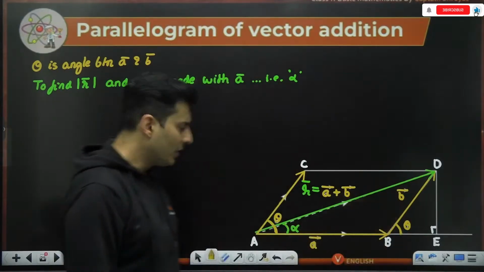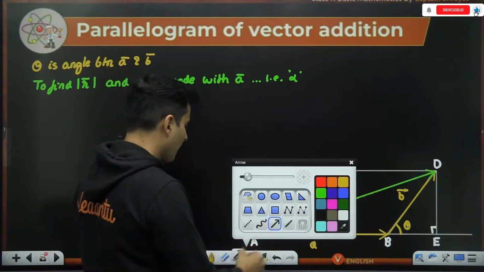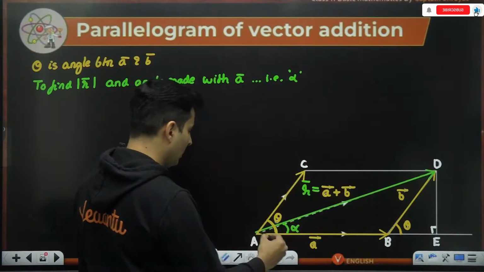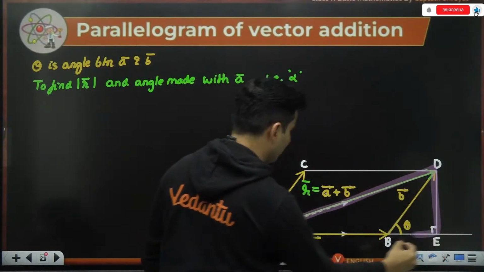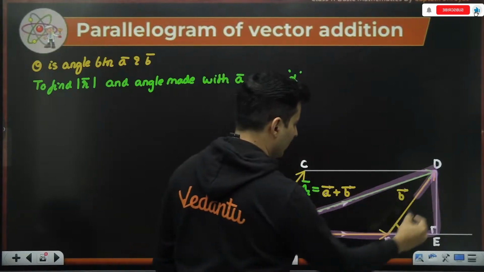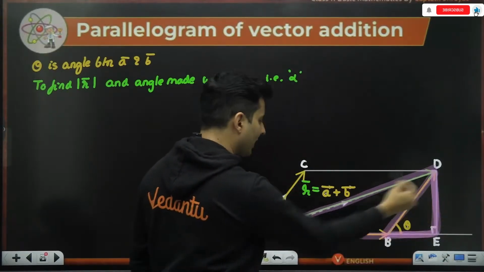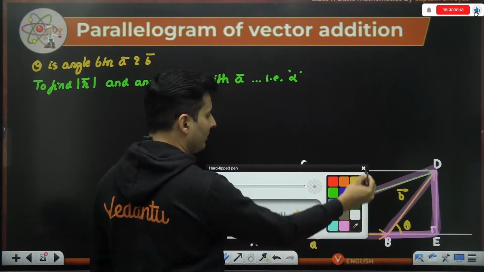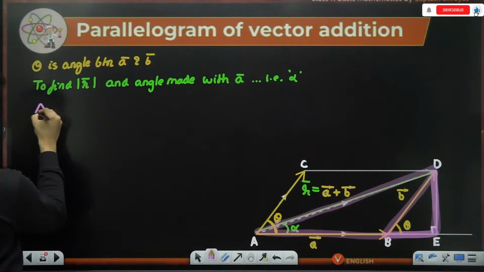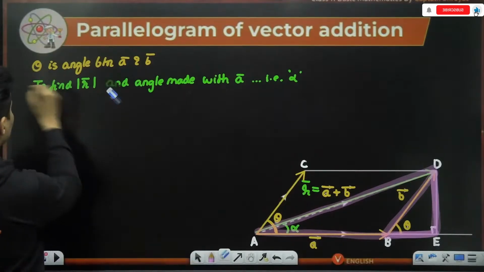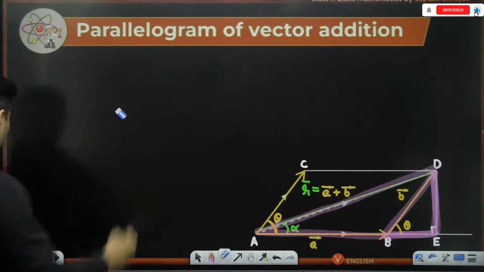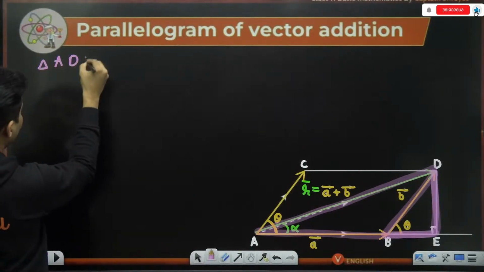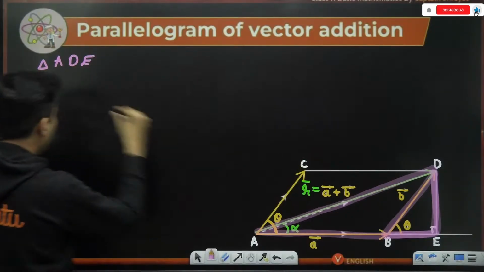Now focus your attention on this triangle over here, and also on this triangle over here, one small triangle and one big triangle. If you look at that big triangle, triangle ADE, AD is the hypotenuse.